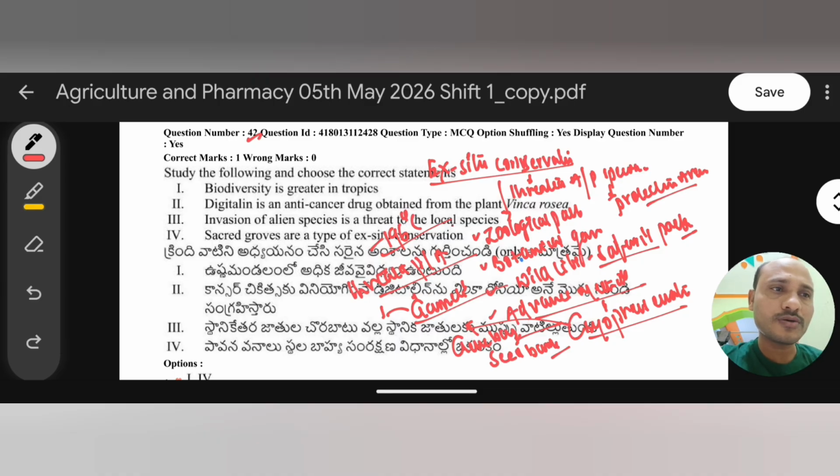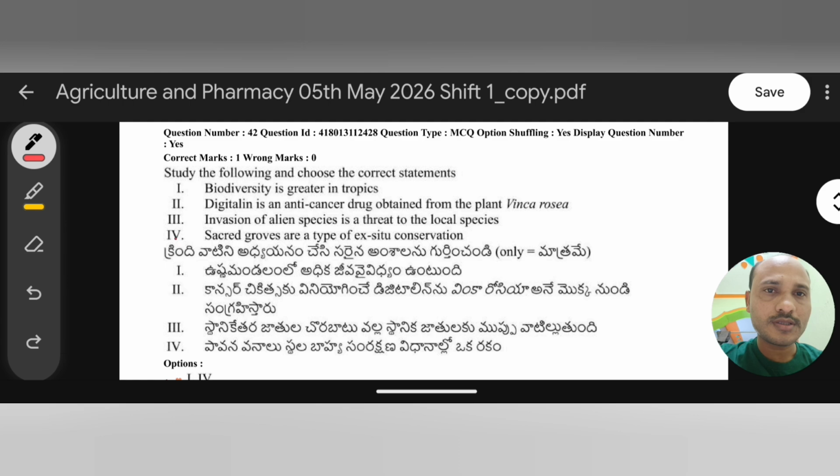So by this analysis, the fourth option, 'sacred groves are a type of ex situ', is wrong. Sacred groves are an in situ conservation method. So this fourth statement is wrong. But for the first statement, we just now discussed, no? The first statement is right.